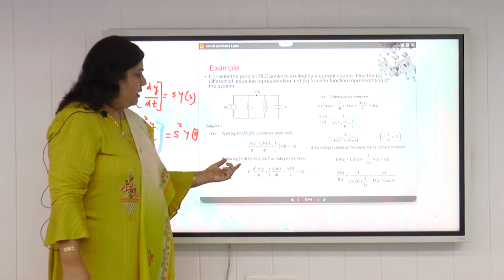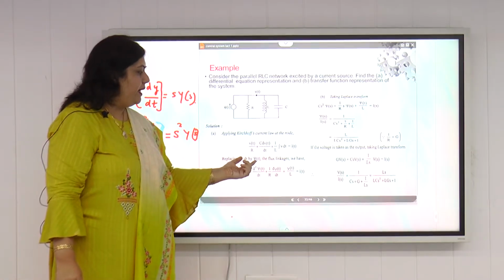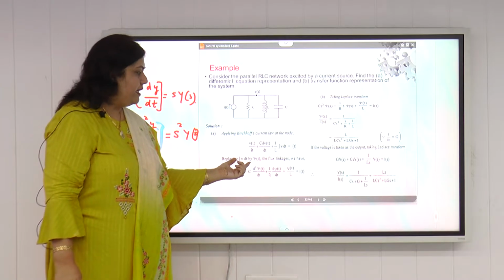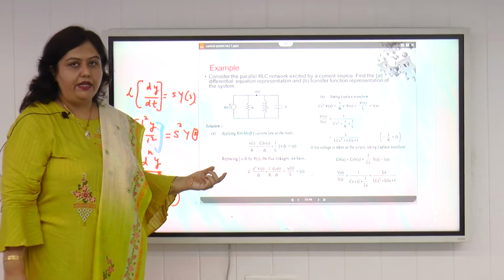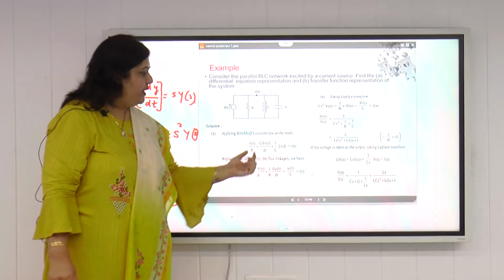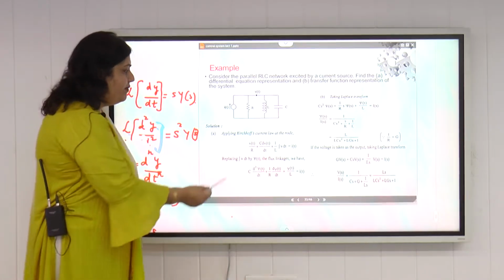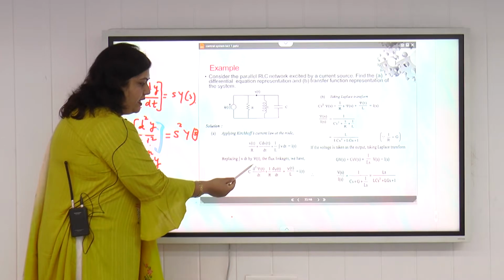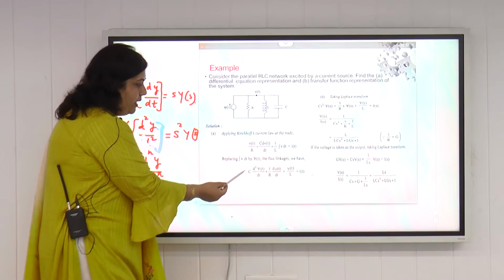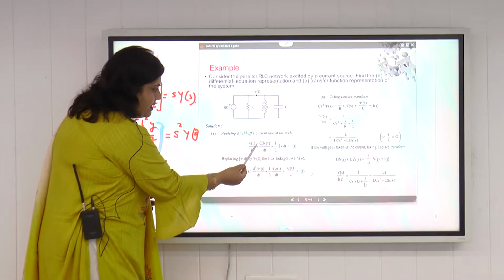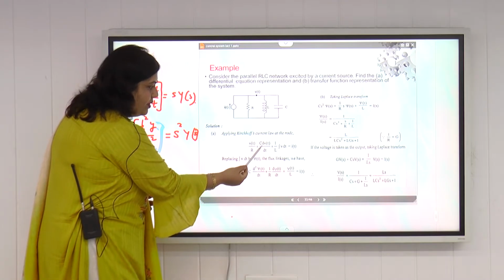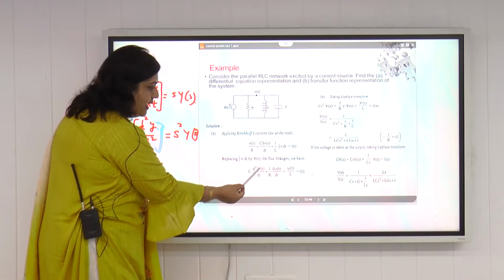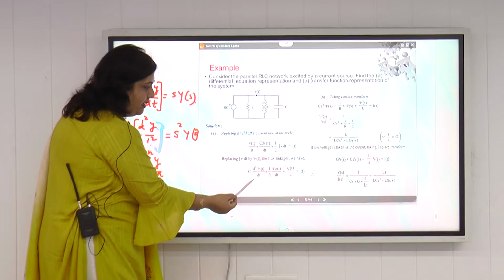Now we will convert this integration of v dt by psi t. This psi t is known as flux linkage. We all know that the derivative of flux linkage is the voltage, v equals d psi by dt. So we can replace integration of v dt here by psi t. In C dv by dt, vT will be replaced by d psi by dt. So we will get C d square psi t upon dt square. Here the square must be there in the denominator.